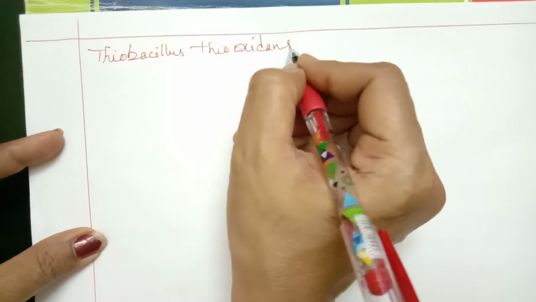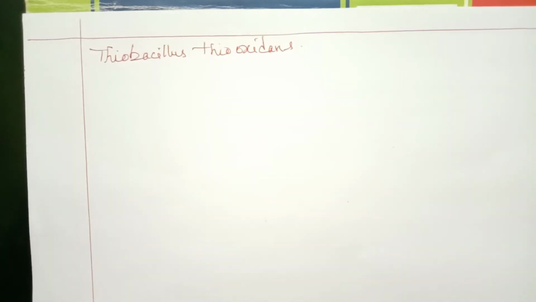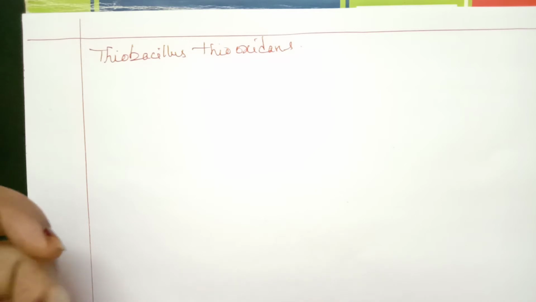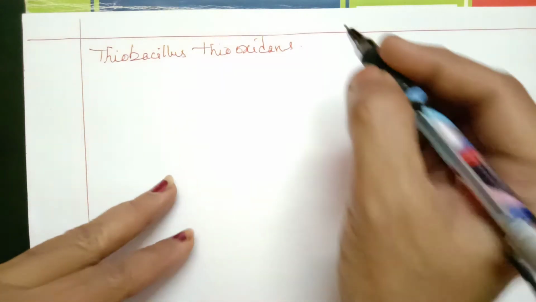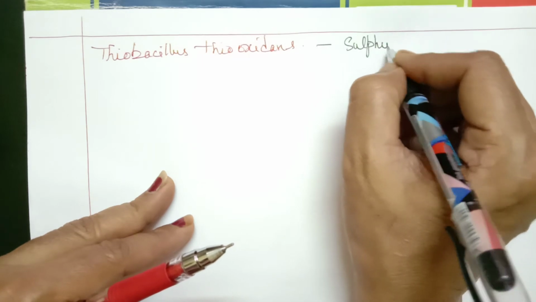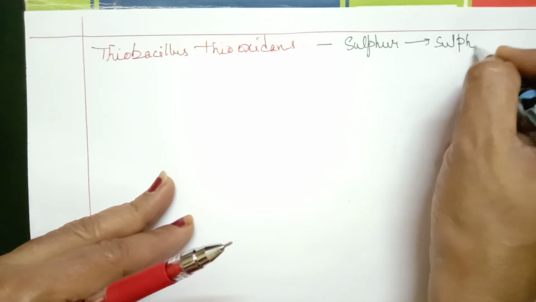Thiobacillus thiooxidans. So here we find it oxidizes sulfur to sulfate. There is an oxidation of sulfur to sulfate.